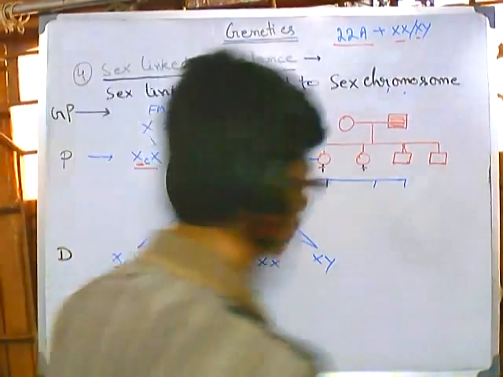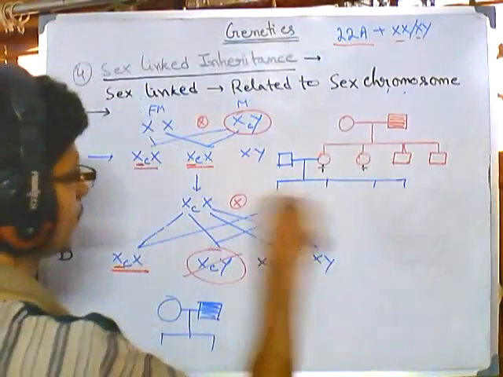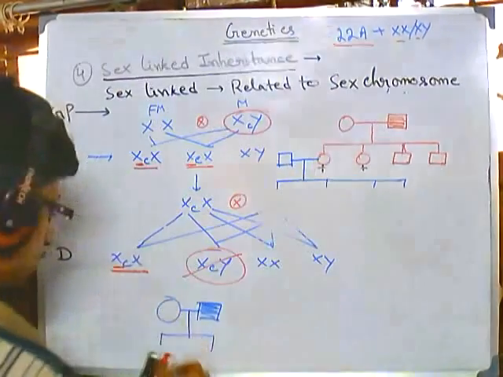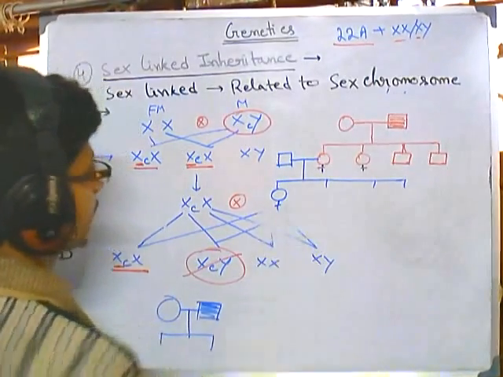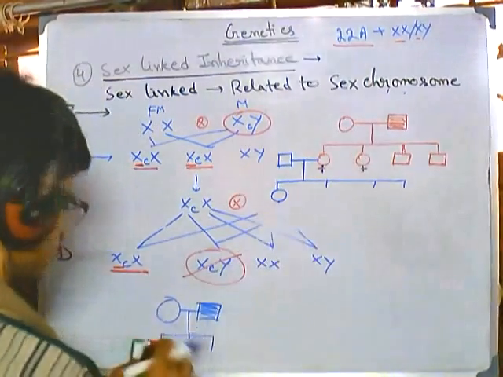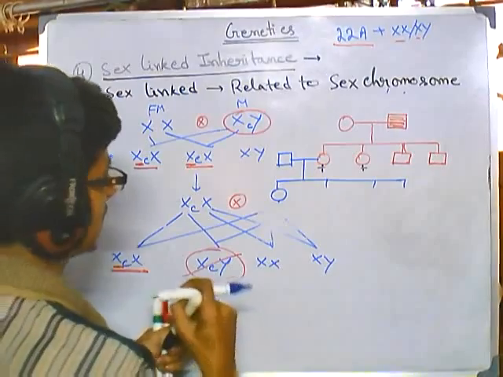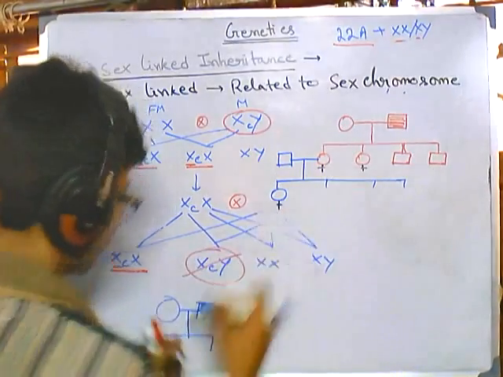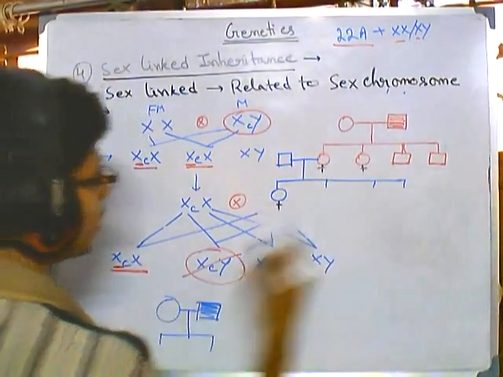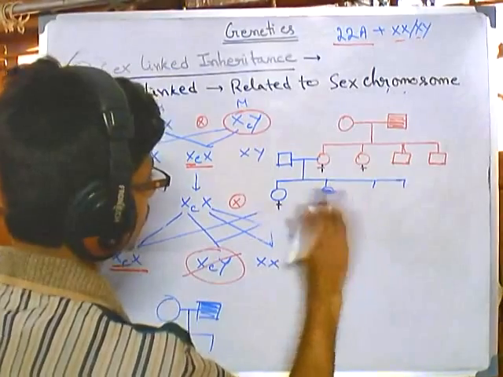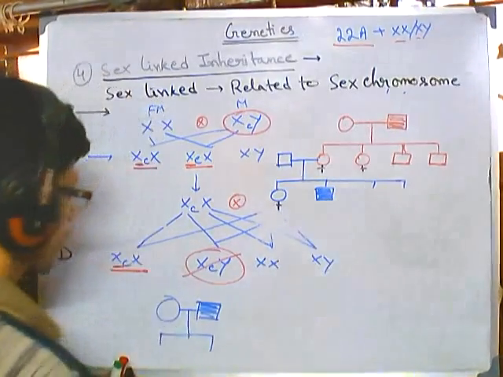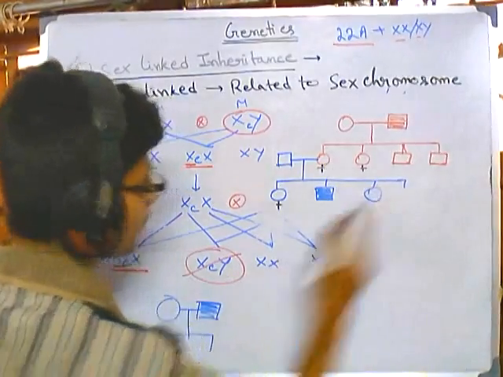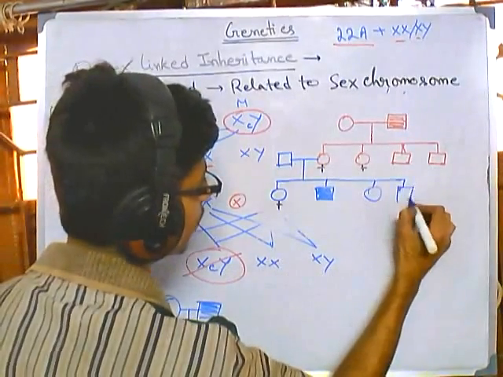So let us draw the structure of this. This is a girl which is a carrier. So let me draw the girl as a carrier. The carrier will be denoted with this black scratch. Sorry, the boy is diseased. The boy is a square and it is diseased. Then again a girl, a healthy girl, and a healthy boy.